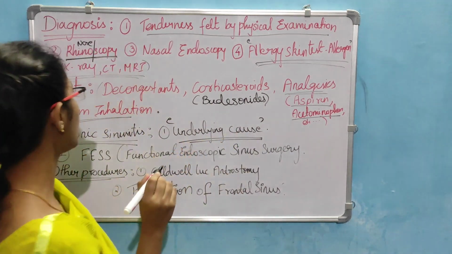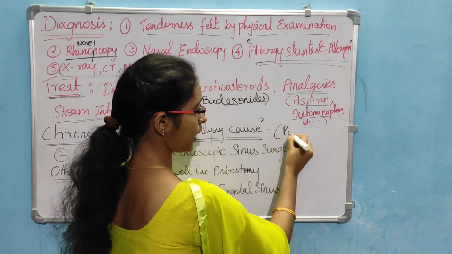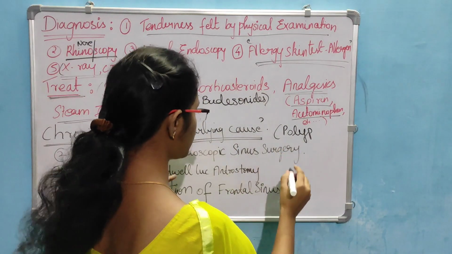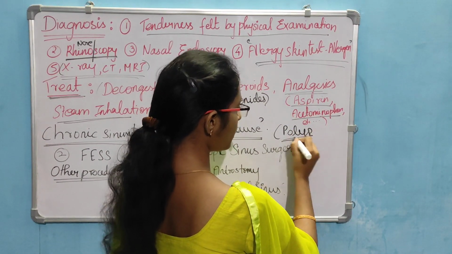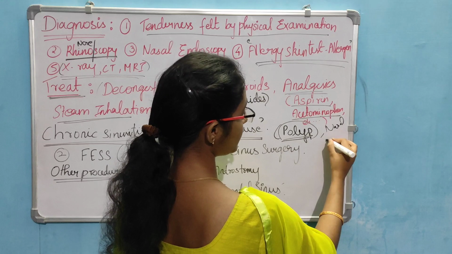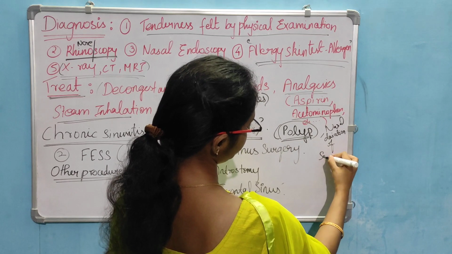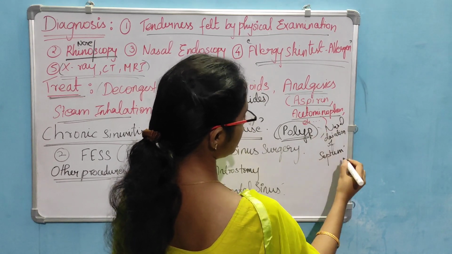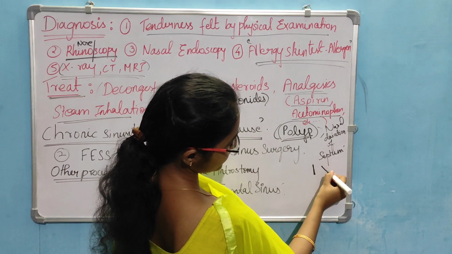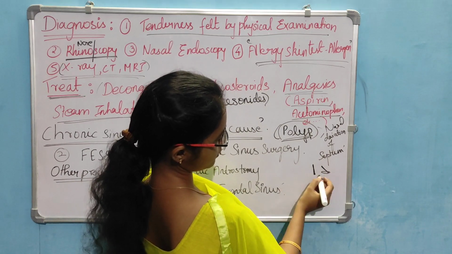We found it using the diagnosis. What would be the underlying cause? If it is a polyp, I told you a nasal polyp causes obstruction and that leads to sinusitis. So polyp, and deviated nasal septum, where the straight septum has crossed and that causes nostril obstruction.